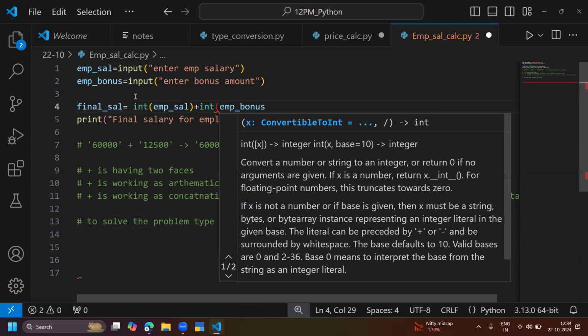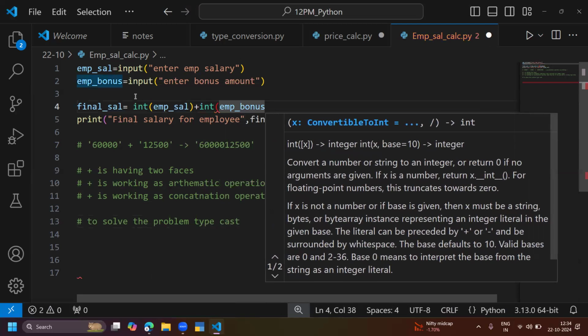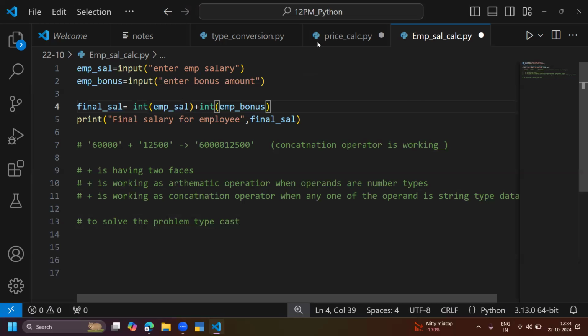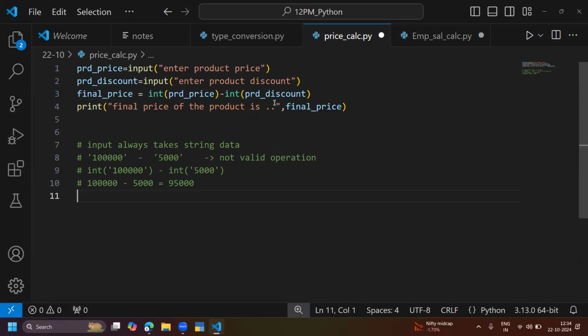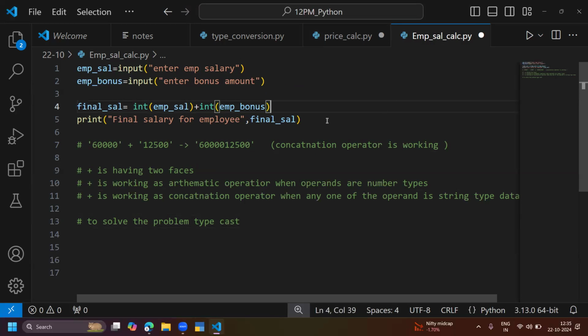See, the last program is different, this program is different. In the last program, in the price calculation, I was not working with the plus symbol. I was just using the minus symbol. The minus symbol gives a direct error, but the plus symbol has a different issue. Plus symbol is not giving a program error. The program is working, but in a different way. It is working like a concatenation operator, but I want to work with the arithmetic operator. If I want to work with the arithmetic operator, please convert your strings into integers.